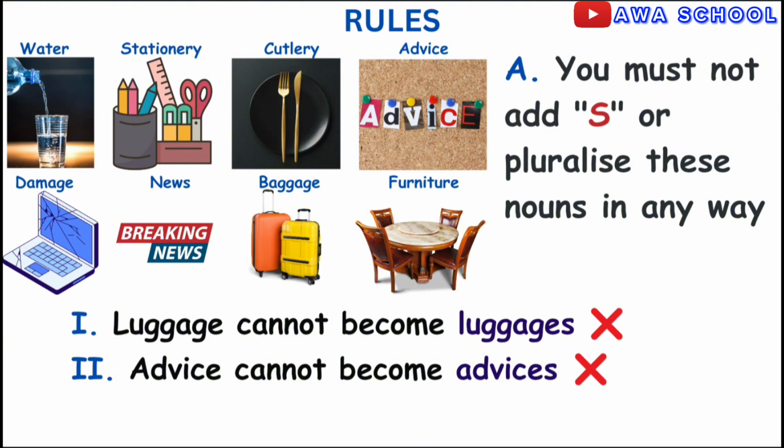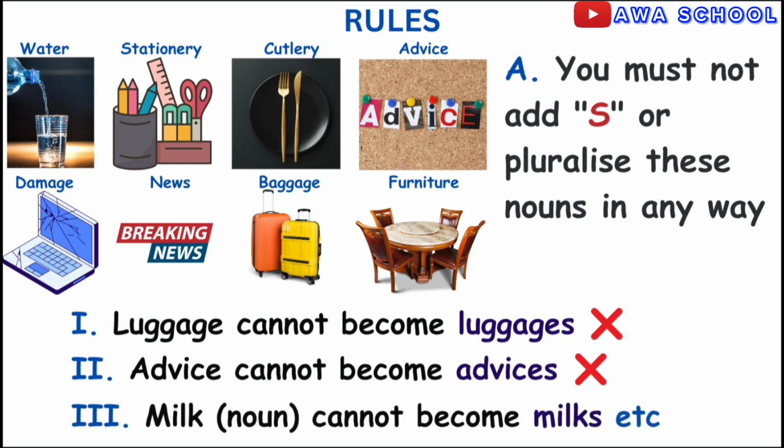Note, the spelling of advice having letter C is the uncountable noun, while advise with letter S, that is ADVISE, is a verb. Please do not confuse both of them. The verb can take S, but the noun cannot because it is uncountable. Milk is an uncountable noun and cannot become milks as it is wrong as we've come to know.